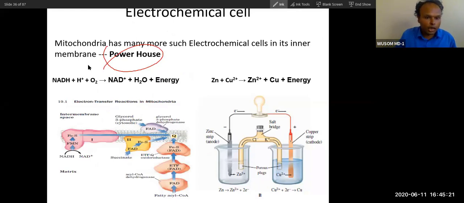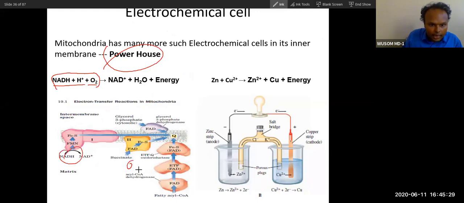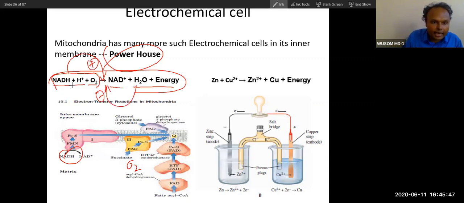So it's very easy. The ultimate reaction: when we talk about chemistry, we have to write what is the reactant. NADH and oxygen are reactants. Here, oxygen will be utilized somewhere. You already remember that picture. And then NAD plus and water are products. We will require this equation, because reactants are stimulators and products are inhibitors. So remember: reactants NADH and oxygen, products NAD plus and water. These two will stimulate the electron transport chain, and these two will inhibit the electron transport chain. So we will require this.